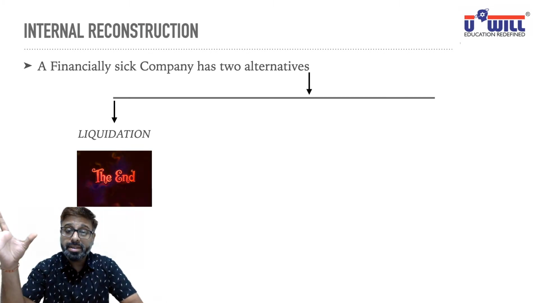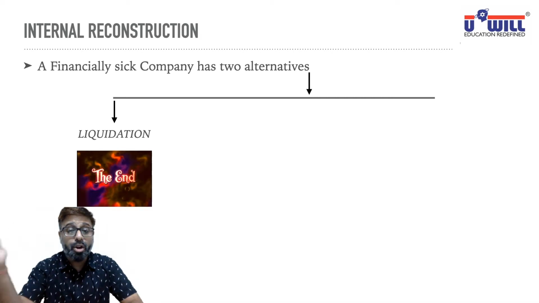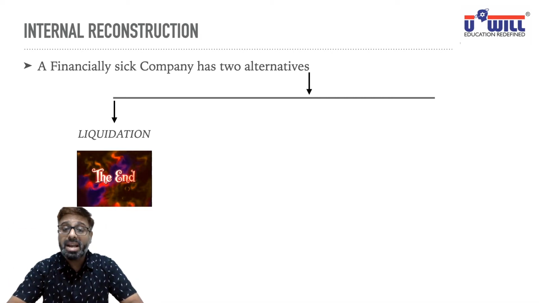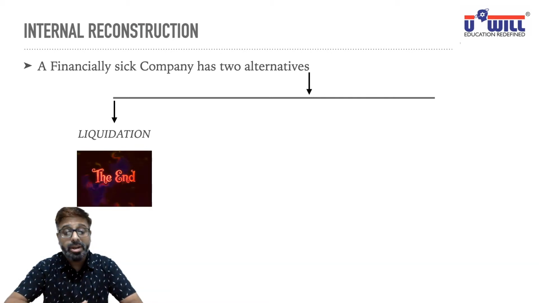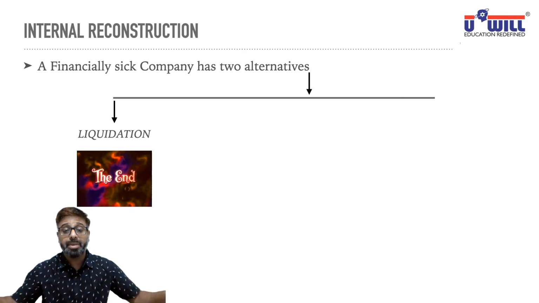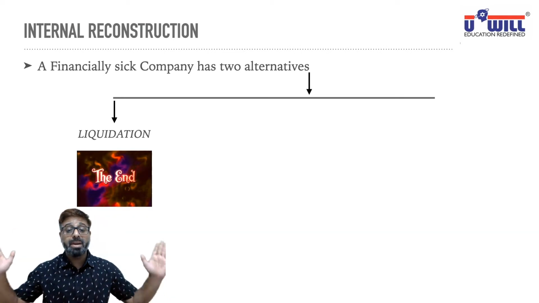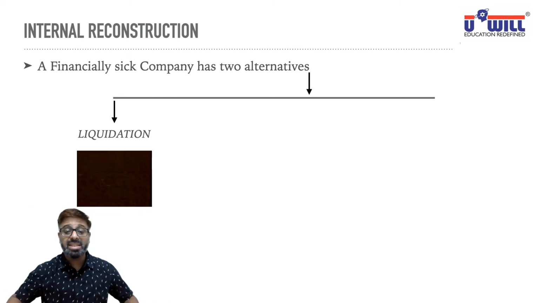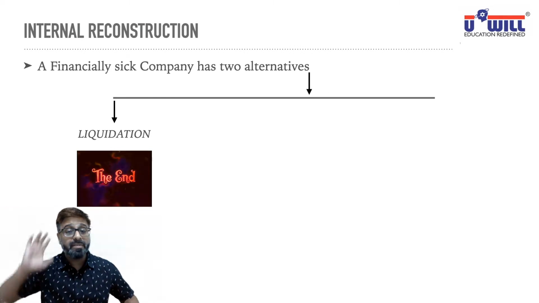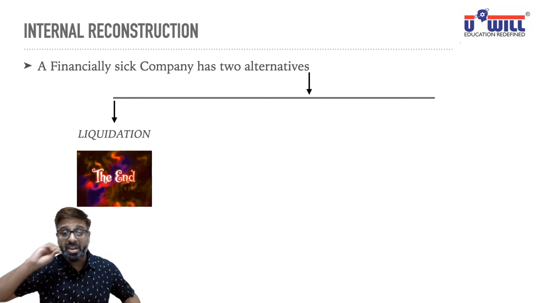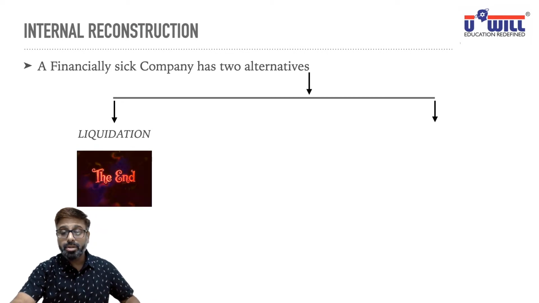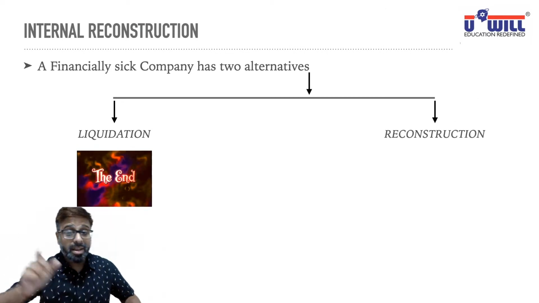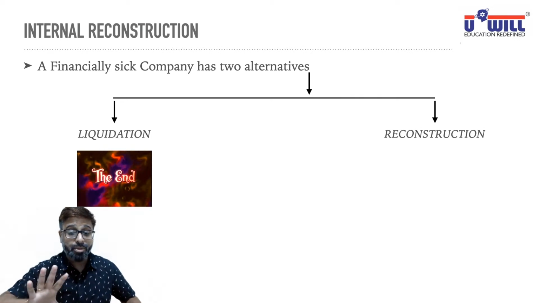Sell your assets. Pay the liabilities in a particular order. What order would you pay your liabilities? First, you would pay to secured creditors, then to unsecured creditors. So liquidation means the end of the company. The company winds up the business. This is one alternative for the sick company. This was one alternative with Rishi Kapoor. Close the company, forget the villagers. They go to hell, no concern with them. Second alternative, you go for reconstruction, not construction. You're not building something new.